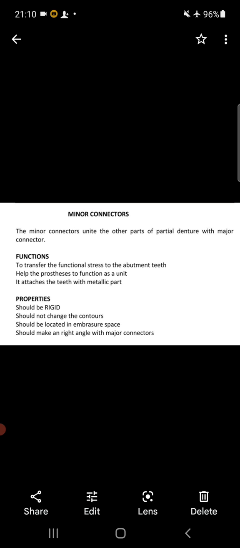What is minor connector? Minor connectors unite the other parts of partial denture with major connector. I mean all the parts of removable partial denture are connected with major connector with the help of minor connector.